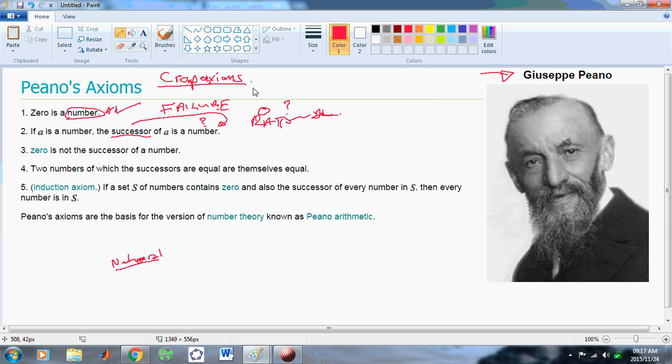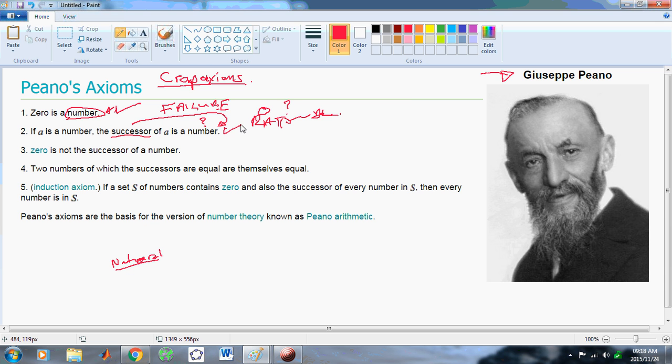Okay, step 3. We have "0 is not the successor of a number." Wow. Oh, so there is no number less than 0? That's just simply amazing. In other words, no negative numbers, nothing else but 0 and what follows it.